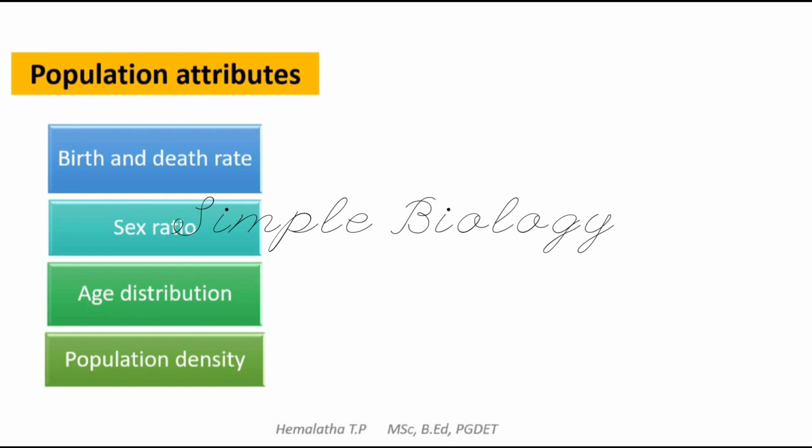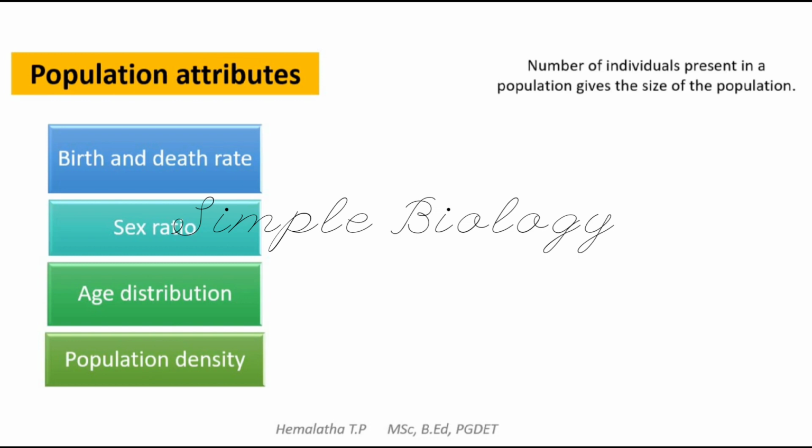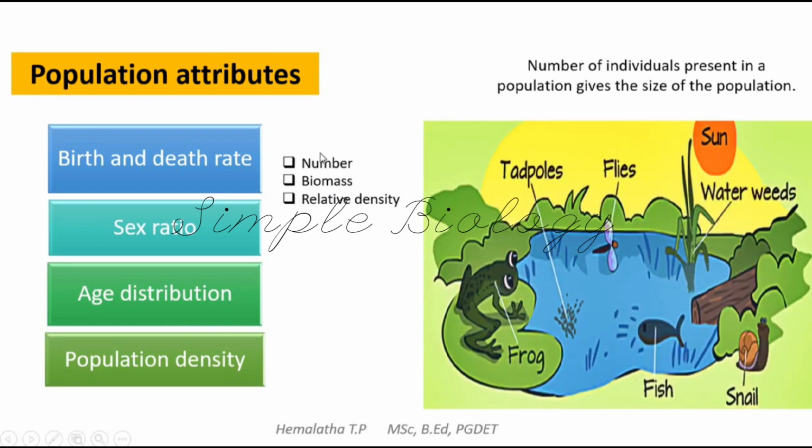Next population attribute is the population density. So let's see what this population density is. The number of individuals present in a population gives us the size of the population. Size of the population is nothing but the population density. This can be measured either by counting the number of individuals, or by calculating the biomass of the individuals, or it may be the relative density. So let's see how we can calculate the density of a population.